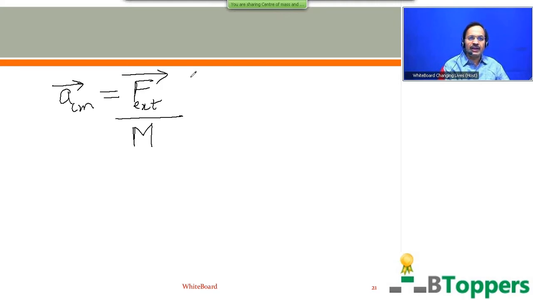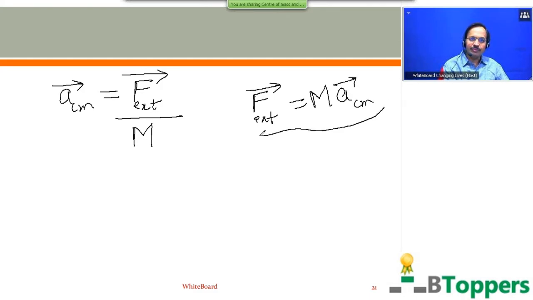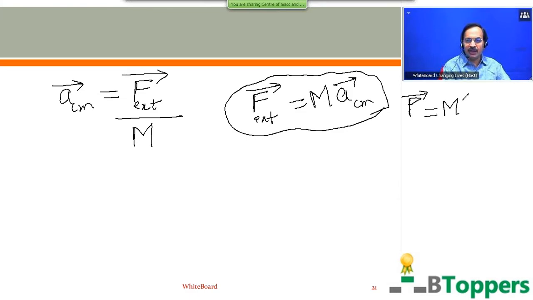So the vector sum of all the external forces acting on all the particles of a system can be written as the product of the total mass of the system and the acceleration of the center of mass of the system. Earlier I told you the vector sum of linear momentum of all the particles of the system is equal to the product of the total mass of the system and the velocity of the center of mass of the system.